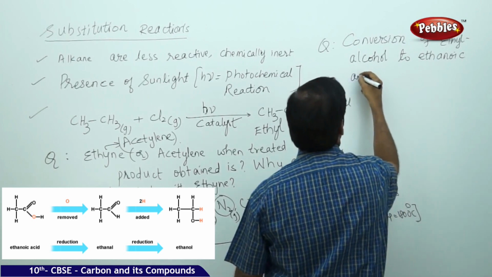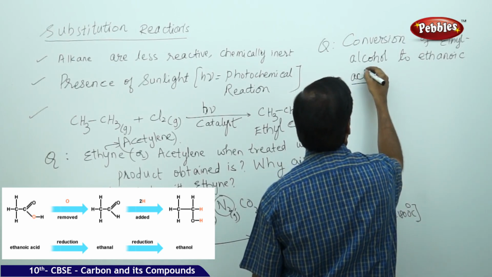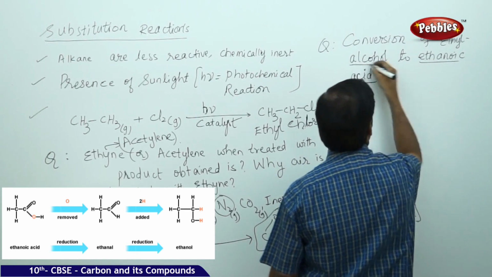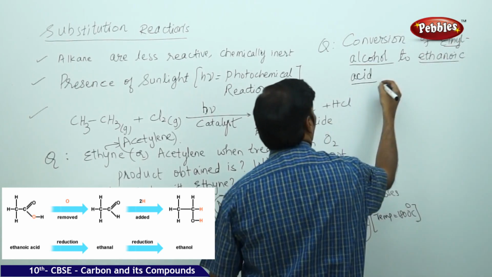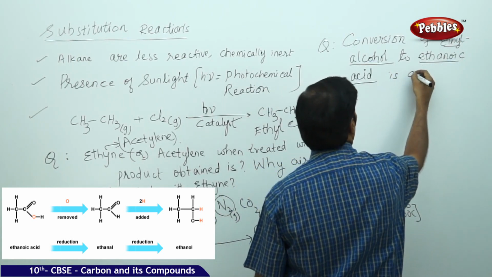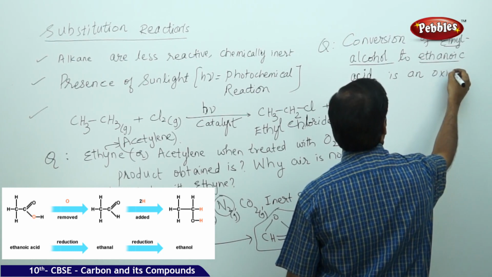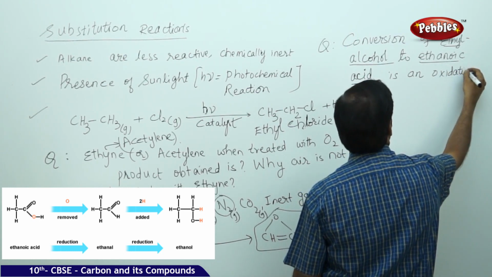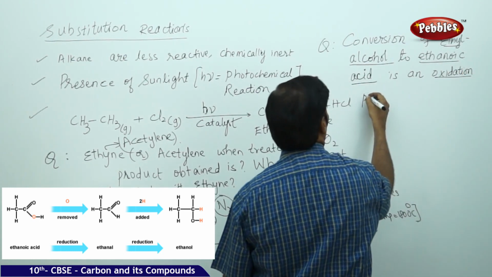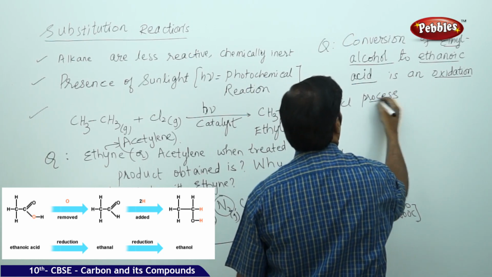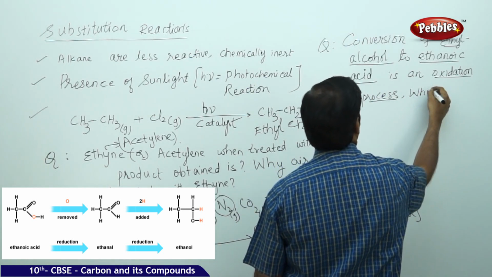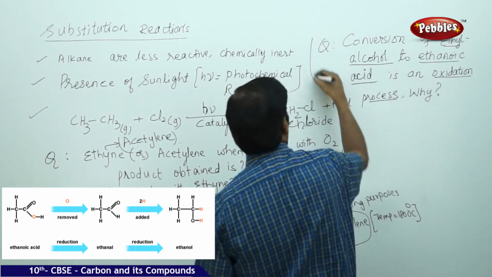The conversion of ethyl alcohol to ethanoic acid is an oxidation process. Why is it an oxidation process?